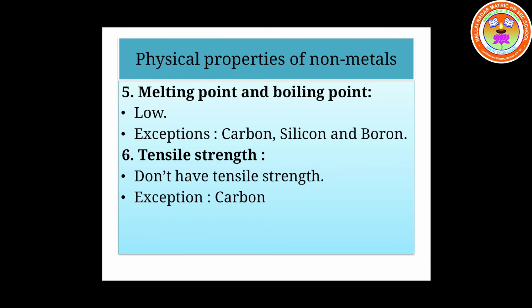Coming to the sixth property of non-metals, tensile strength. The tensile strength of non-metals is very poor except carbon. Carbon has got a high tensile strength. What do you mean by tensile strength? The ability to withstand strain without getting broken. So that is very good for metals and it is not good for non-metals.